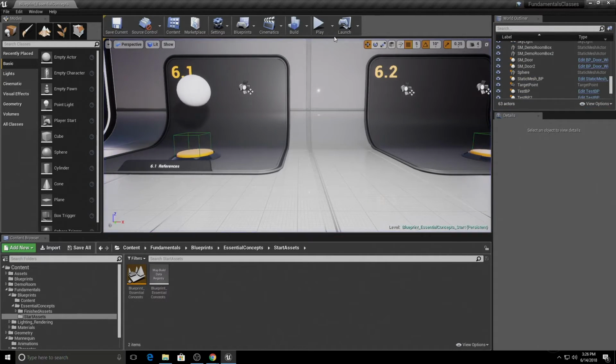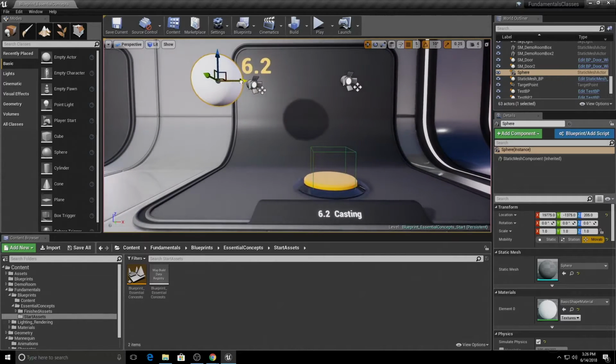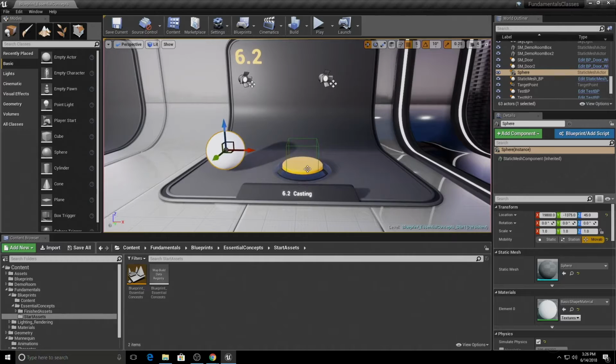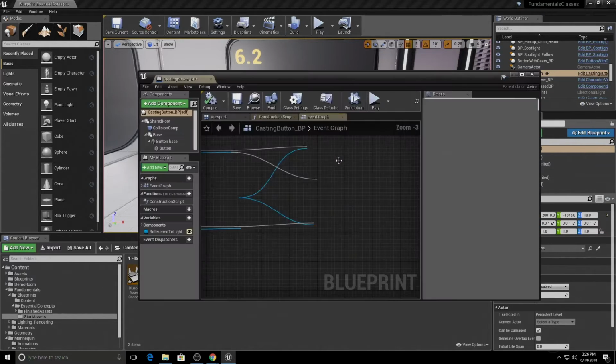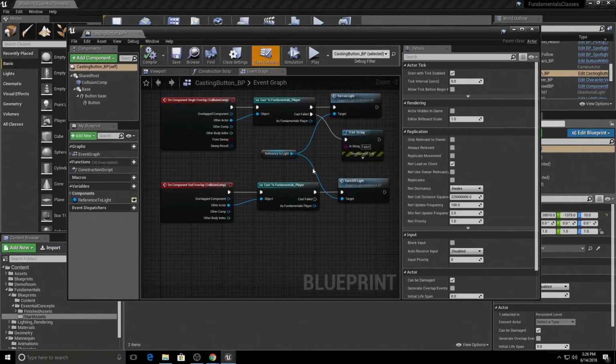Now, suppose we don't want that. Suppose we only want the player to actually go over the button to turn on the light. This is where we could use what we call casting. So I'm going to move that back over here for a second. And I set this blueprint up just a little bit differently. If we open this up and we right click on it and open the blueprint, what we're going to have in here is a little bit different script than the other one.